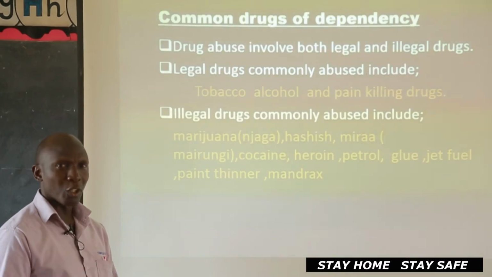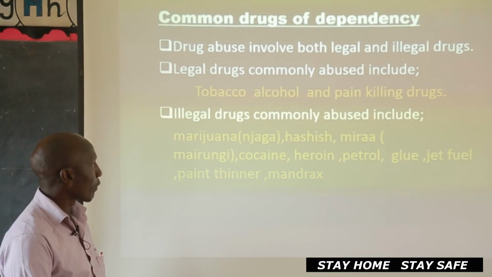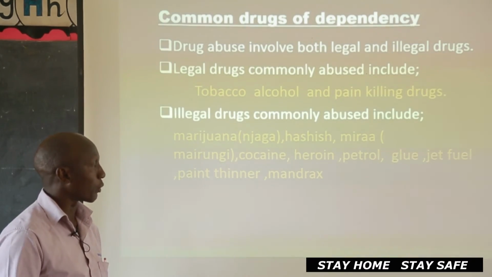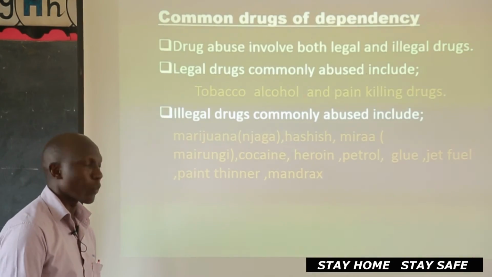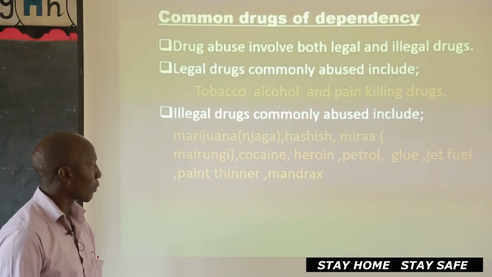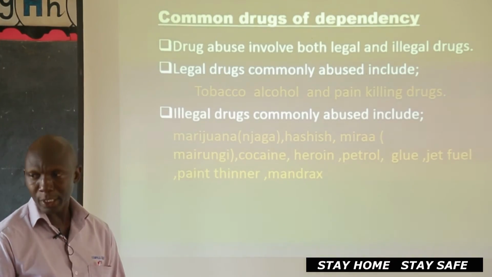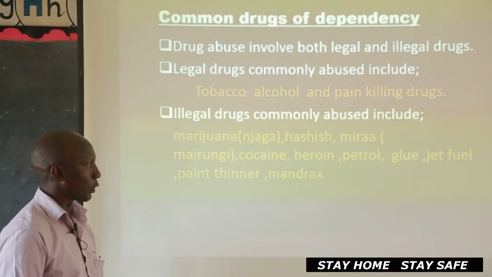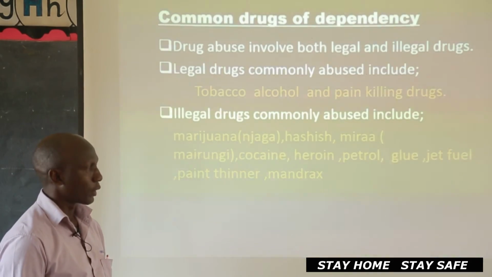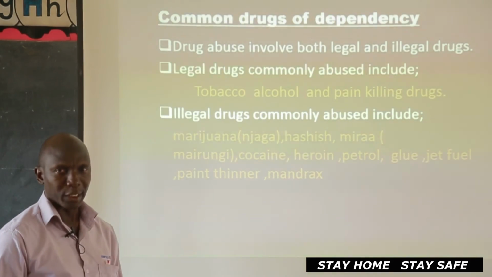Then those which are illegal, I've already mentioned. We have marijuana, we have hashish, we have miraa, we have cocaine, we have heroin, we have petrol, we have glue, we have jet fuel, we have paint thinner. This paint thinner is the one which is normally painted on buildings. That's also a drug, you get to know that. Then there's another drug called mud drugs. So, hope you have got them right.